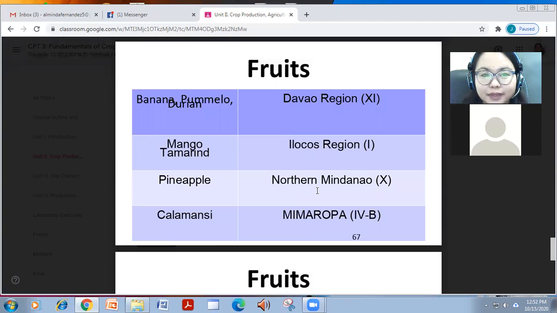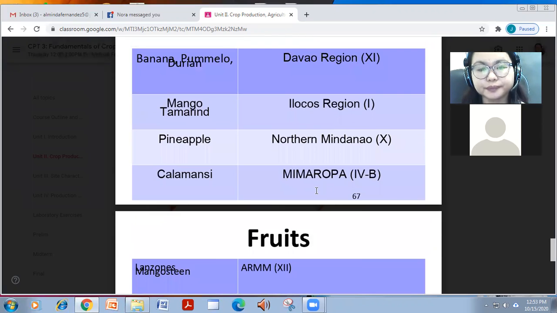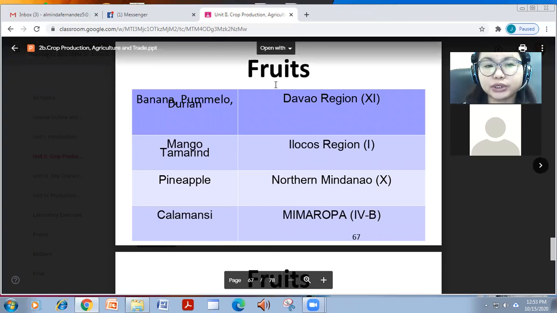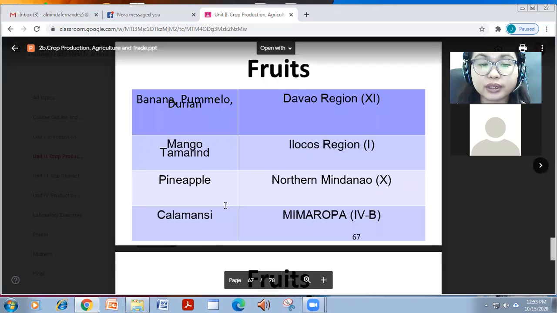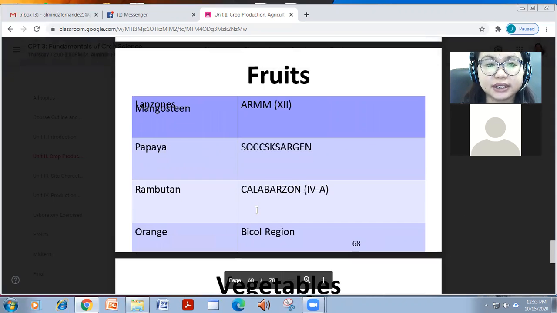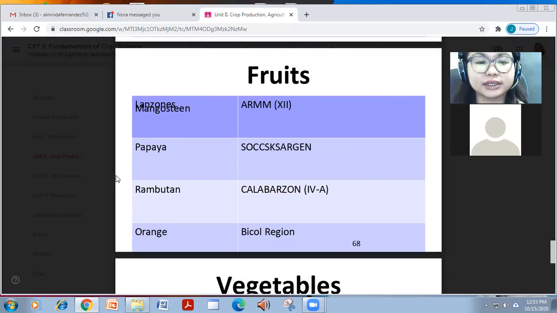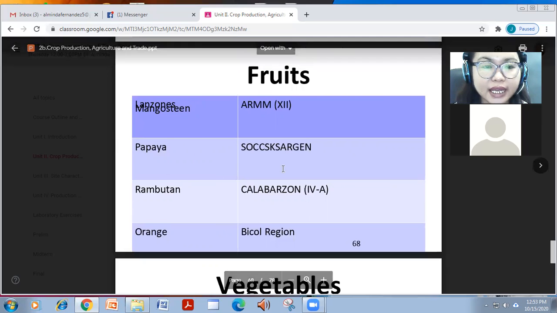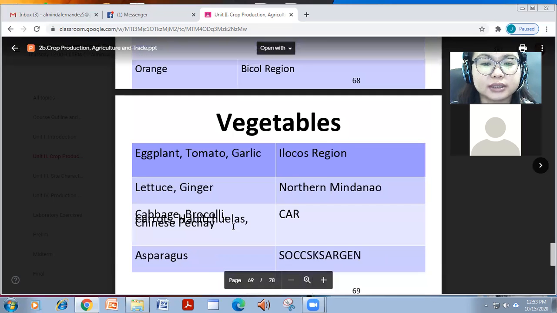usually top producer in terms of volume and area. So, Davao region, yun yung top producers ng banana, pomelo, and durian. The Ilocos region 1 in mango and tamarind. The northern Mindanao in terms of pineapple. Mimaropa in terms of calamansi. And the ARM or region 12 in terms of lanzones and mangosteen. And for papaya, Soxargen, rambutan, calabarzon, and orange Bicol region.